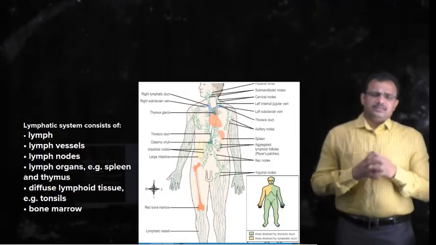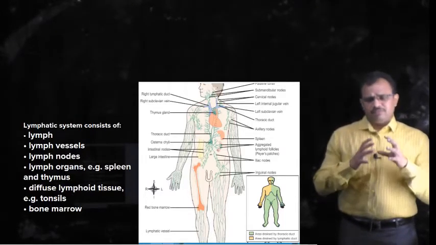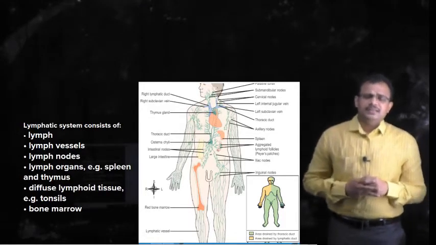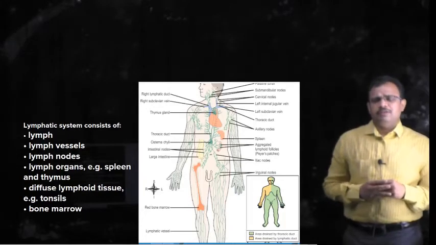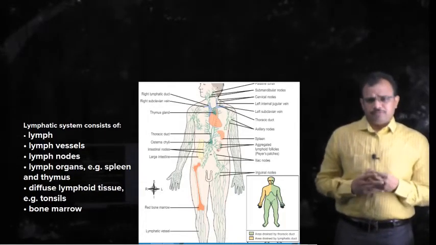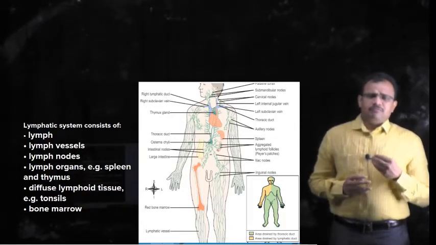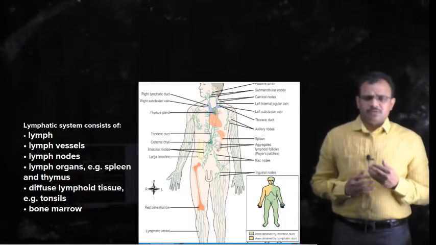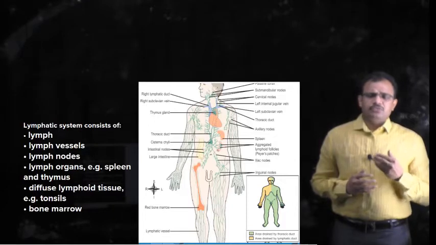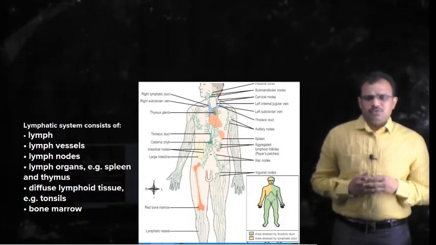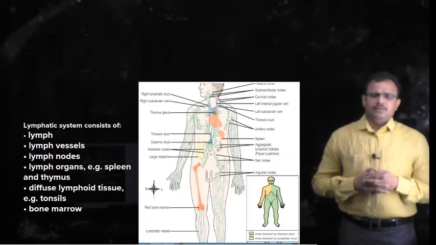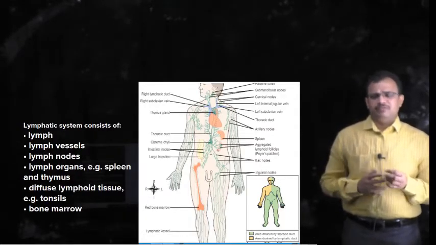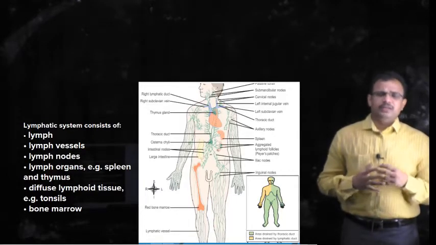And let us see what this lymphatic system is. It means what are all the components of this lymphatic system. So under this we will be studying about lymph, lymph vessels, lymph nodes, lymph organs, and diffuse lymphoid tissue and bone marrow. We will be studying these things: lymph, lymph vessels, lymph nodes, lymphatic organs, and diffuse lymphoid tissue in detail.